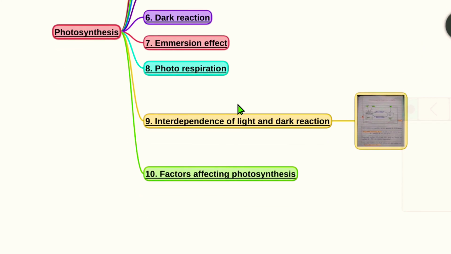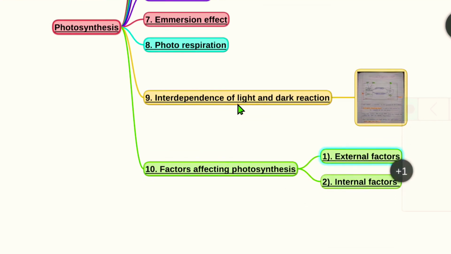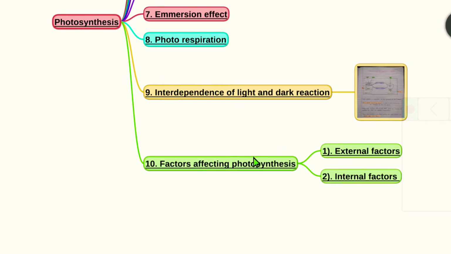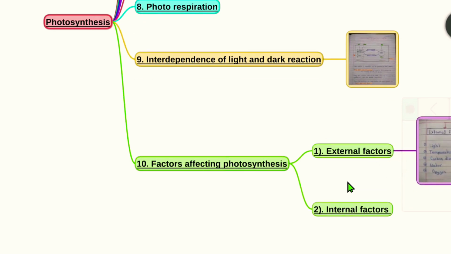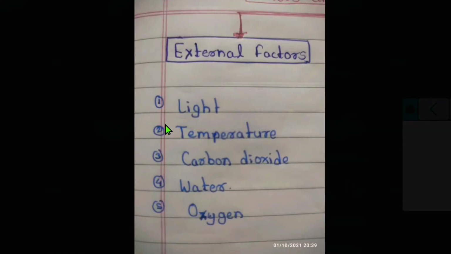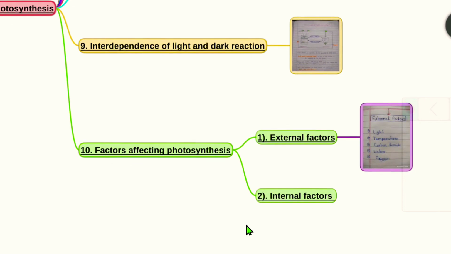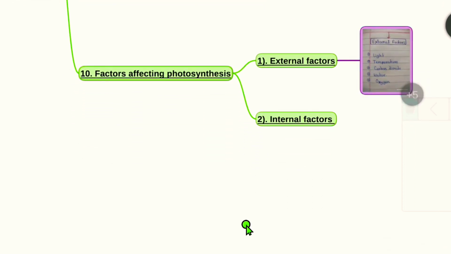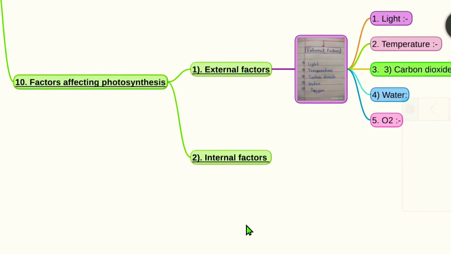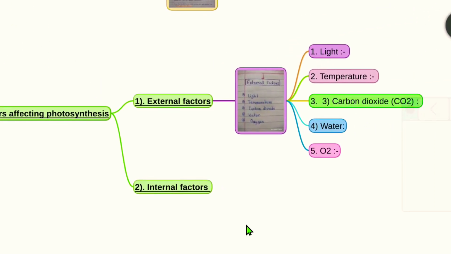And the last point is one important for all theory exams. Here the external factors and the internal factors. Let's see first external factors. The external factors are light, temperature, carbon dioxide and water, and the last one is oxygen. These are the external factors. First one is light, then temperature, carbon dioxide, water and oxygen.